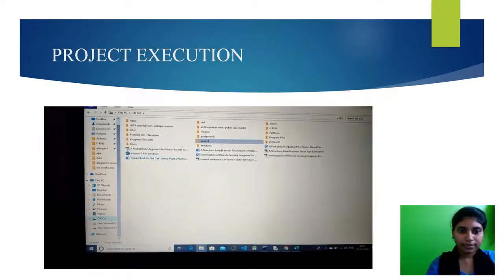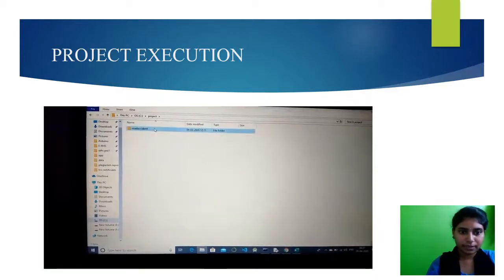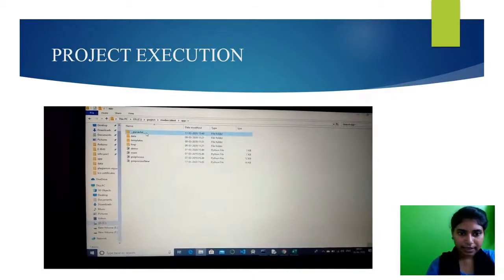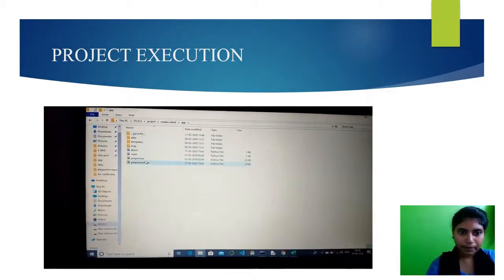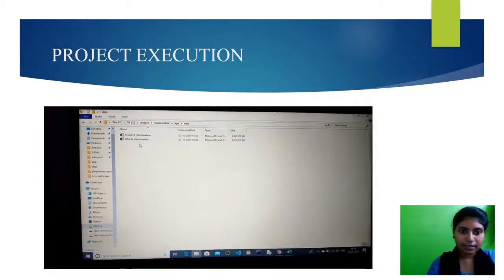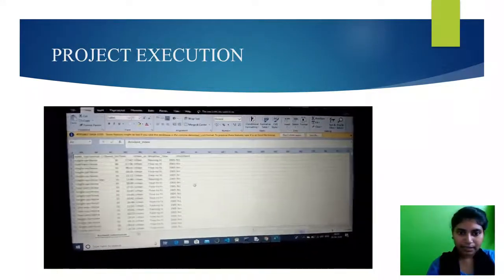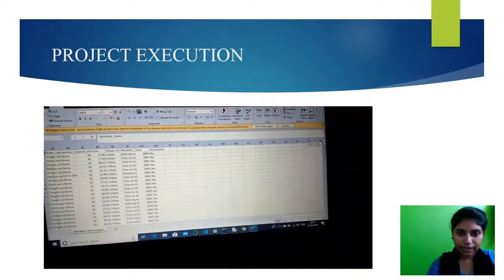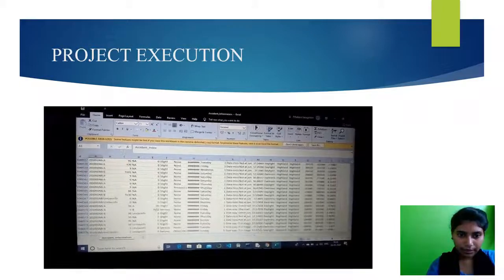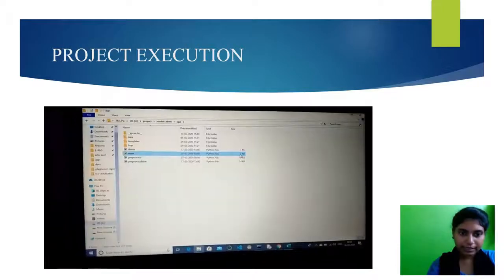And now let's see the execution of this project. This is my C drive. In this road accident folder, I have saved all my files. These are the files I used for my project: the main files, pre-processing files, all the files I saved here. And these are the CSV files, the datasets I used for analyzing. This is the dataset I took for the analyzing part. It shows all the data it contains, nearly 1 lakh records.